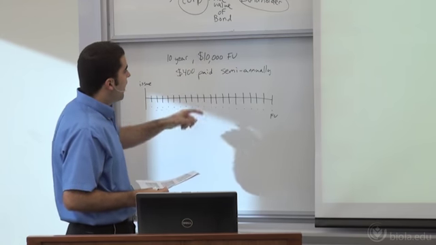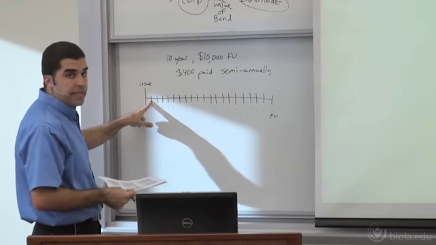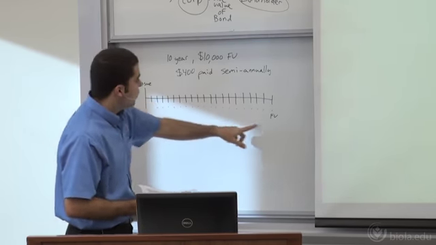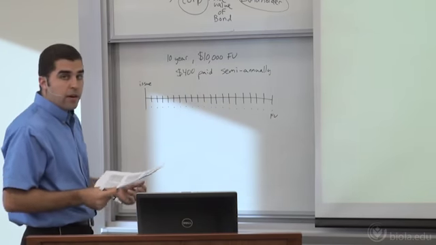The face value would be $10,000, meaning that at the end of 10 years, at the end of 20 semi-annual payments, semi-annual being 6 months, the corporation is going to have to give $10,000 as the face value. We also want to talk about what the stated rate or the coupon rate is.